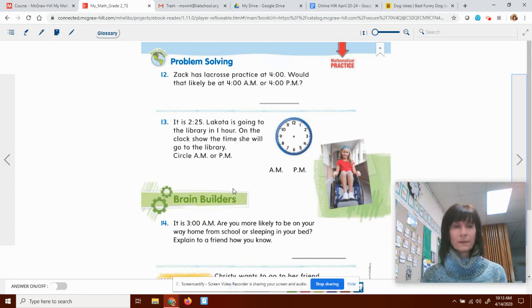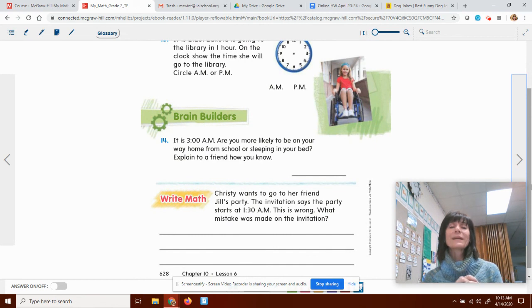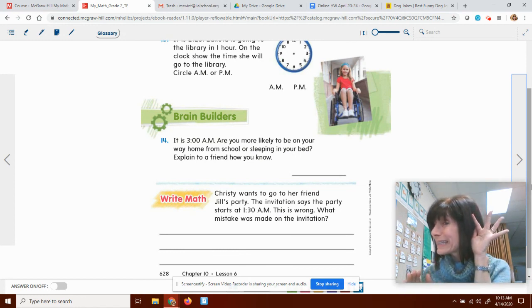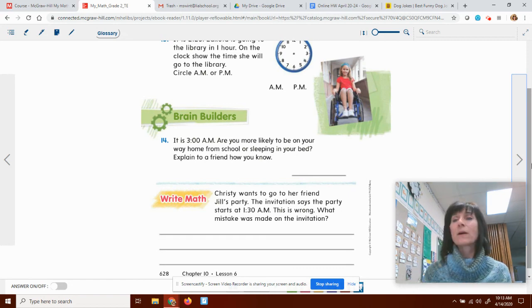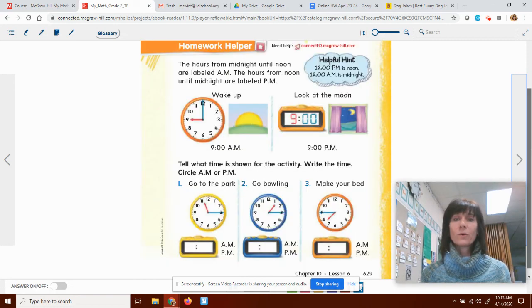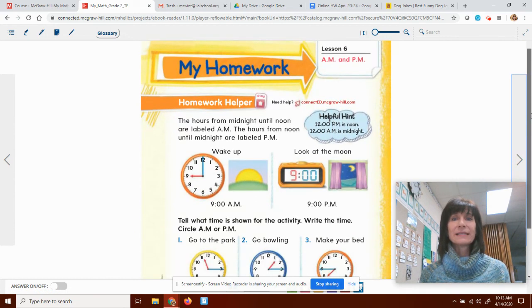Your brain builder. It is 3 a.m. Are you more likely to be on your way home from school or sleeping in your bed? The right math is Christy wants to go to her friend Jill's party. The invitation says the party starts at 1:30 a.m. This is wrong. What mistake was made on that invitation? Was it supposed to be a.m.? No, it was supposed to be p.m. Write that down.